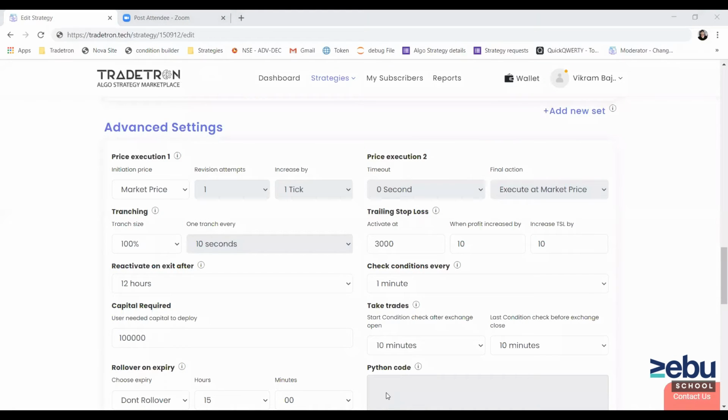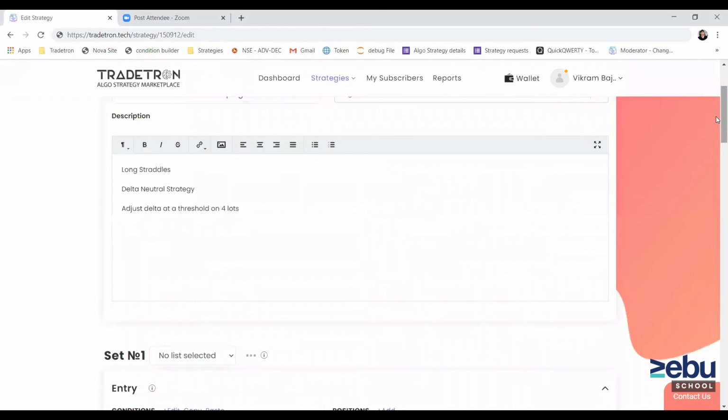Can we use straddle VWAP, combined VWAP of straddle as an input? No, there is no way to find out combined VWAP, but individual VWAP of ATM, yes, that is possible. So ATM call and ATM put VWAP you can get.